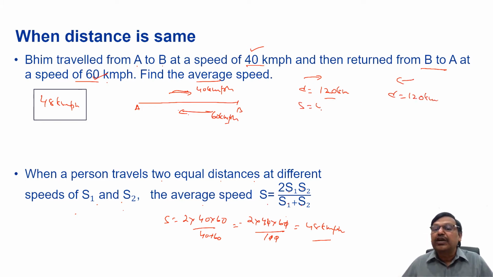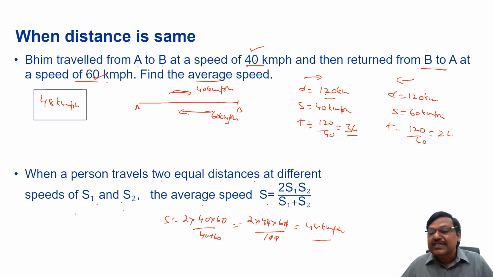The speed is 40 kilometers per hour, so the time is 120 by 40, distance by speed, so 3 hours. Here the speed is 60 kilometers per hour. The time is distance by speed, 120 by 60, 2 hours. So now what is the average speed? Total distance traveled by total time taken.